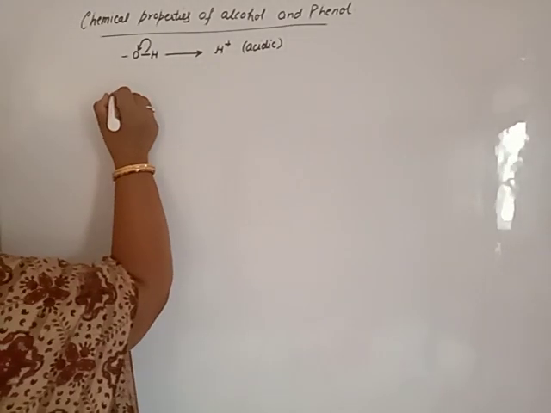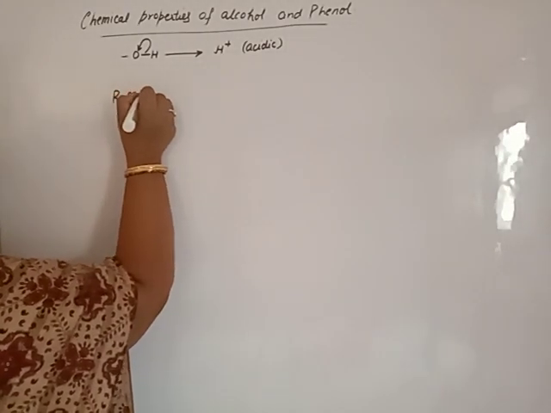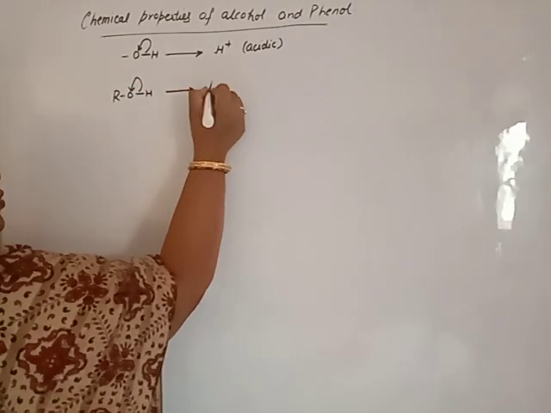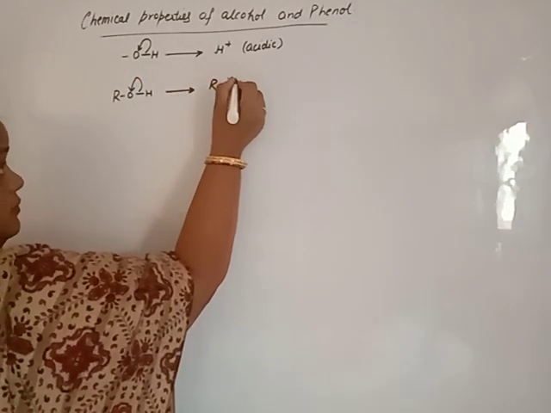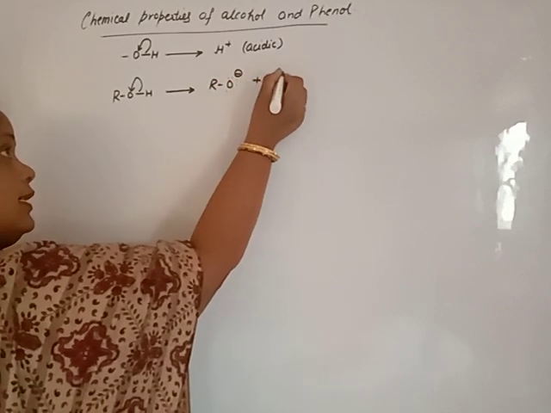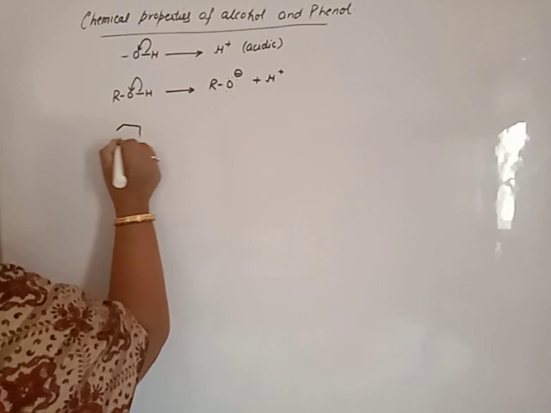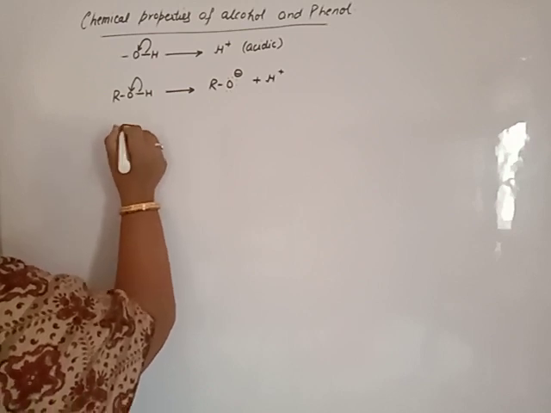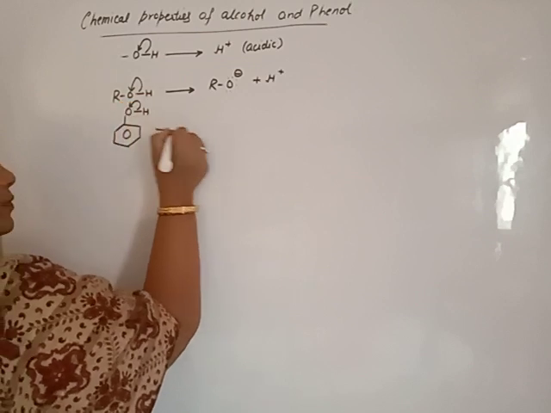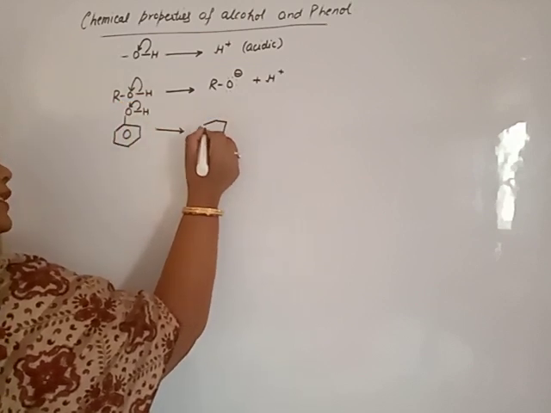Beta, alcohol loses H positive ion to give alkoxide ion, and phenol, by loss of H positive, gives phenoxide ion.